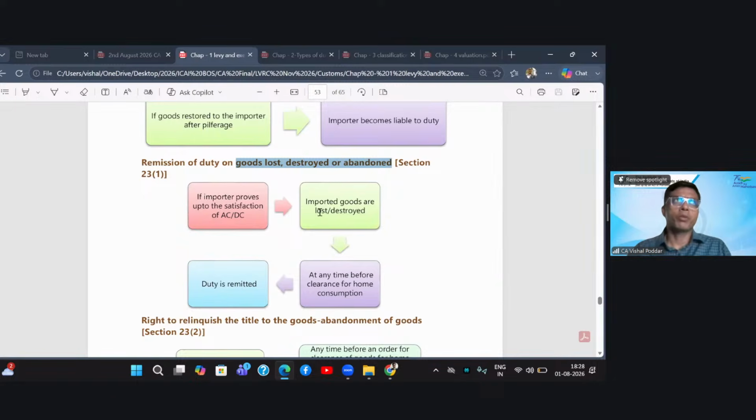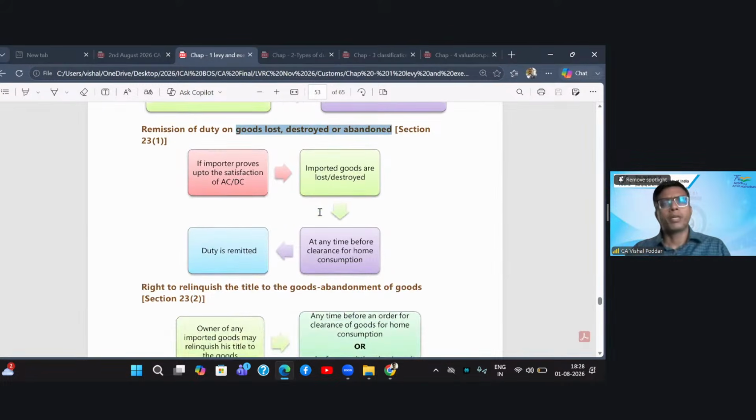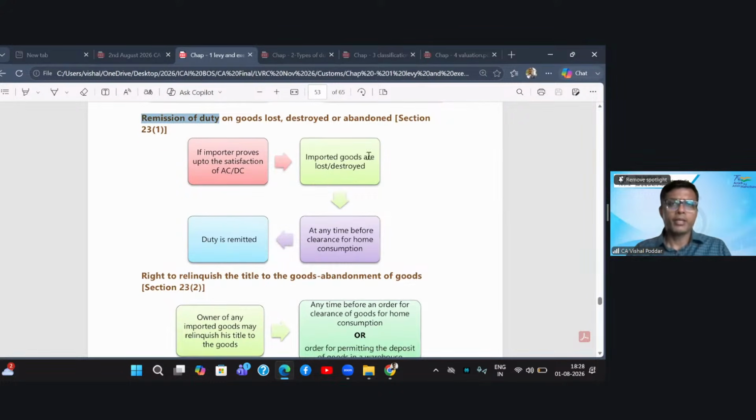As an importer, you imported some goods, but when you went to inspect the goods at the port, you found that some wrong goods have come. So you have rejected the goods. This is abandonment. Now, in all these three cases, what is important to notice is that the entire goods are gone. Either the entire lot is lost, or destroyed, or you have abandoned it. In such cases, the law says we will remit the duty. That is, you will not be required to pay the duty at all, provided the imported goods are completely lost or destroyed at any time before clearance.